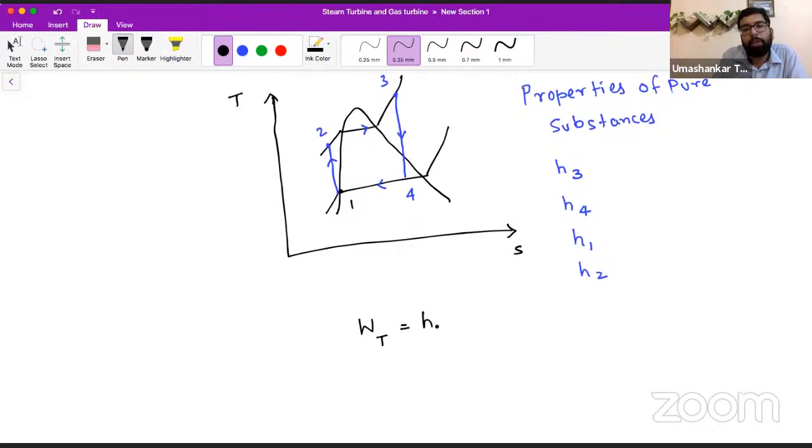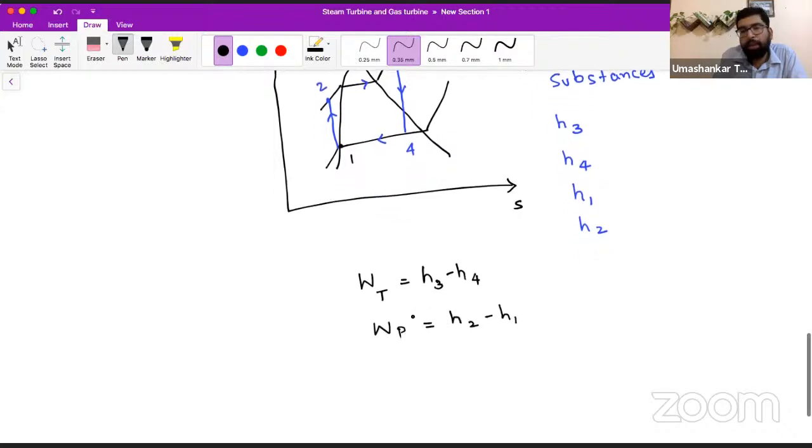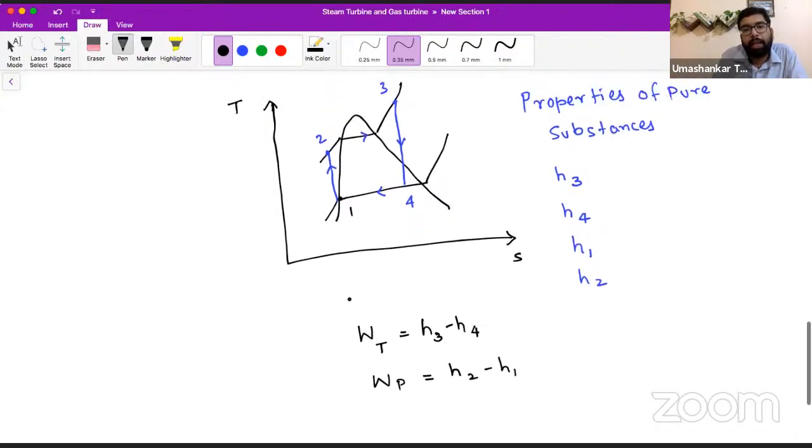The turbine work was H3 minus H4. The pump work was H2 minus H1. Our heat added was H3 minus H2. Our heat rejected was H4 minus H1. So from properties of pure substances and the analysis of the Rankine cycle, we were finding the efficiency and all.